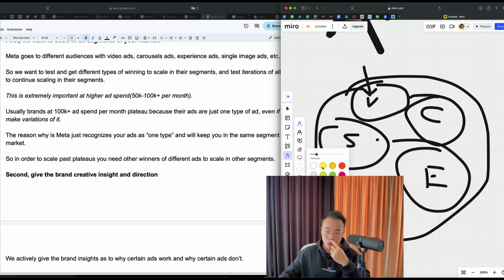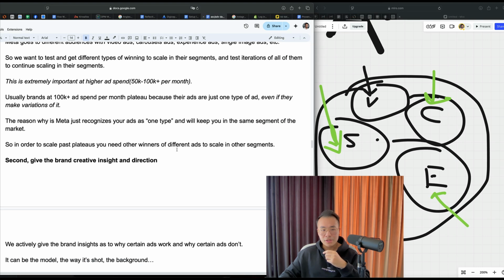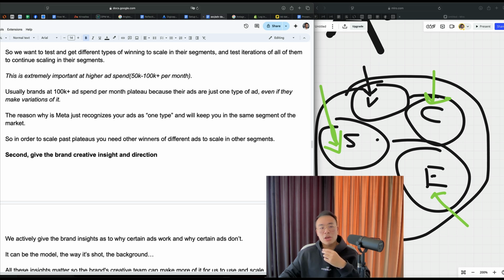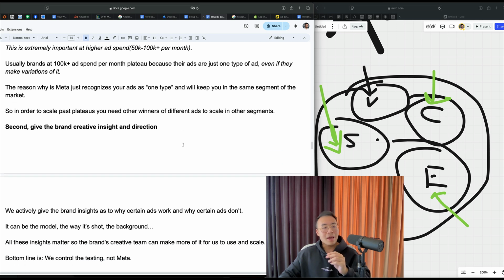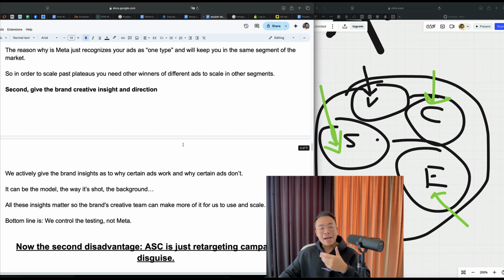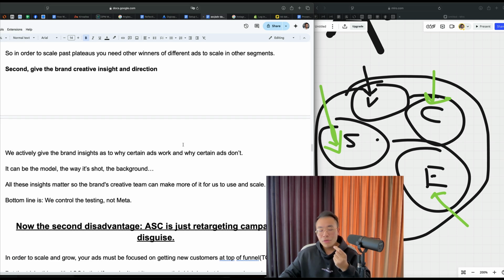In order to scale further, you have to break out of that and scale in other segments like single image, carousel, experience, etc. So in order to scale past plateaus, you need other winners of different ads to scale in those segments. Second, give the brand the creative insight and direction. We actively give the brand insights as to why certain ads work and why certain ads don't. It can be the model, the way it's shot, the background. All these insights matter so the brand's creative team can make more of it for us to use and scale. So the bottom line is we control the testing, not Meta.